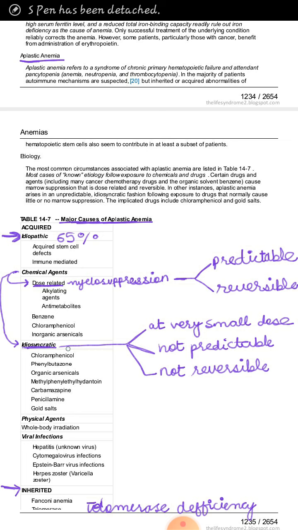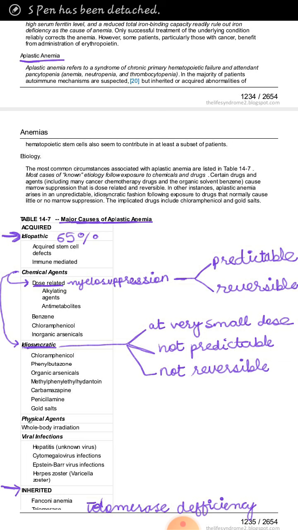The agents which are responsible for causing the idiosyncratic damage can be remembered by a mnemonic: PCOMCPG. For P we have phenylbutazone, for C we have chloramphenicol, for O we have organic arsenicals, then for M we have methyl phenyl ethyl hydantoin, for C we have carbamazepine, for P we have penicillamine, and for G we have gold salts. Next we have the physical agents.